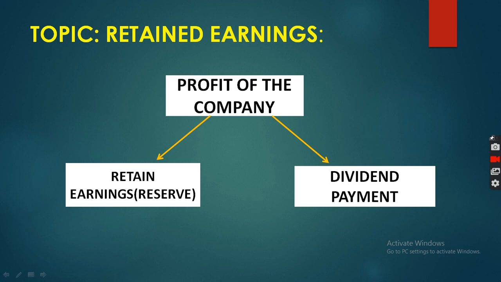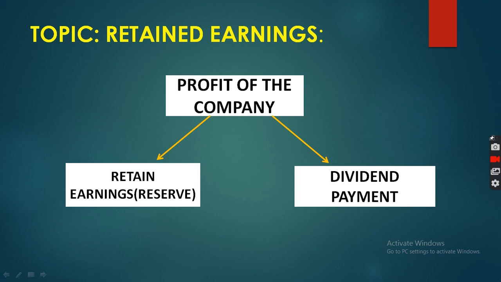Generally, whatever profit is earned by the company, that profit is divided into two parts. Clear? First, retained earning, and second, dividend payment. For example, if your retained earning ratio is 80%, it means your dividend payout ratio is 20%. Retained earning means the part of profit which is reinvested in business for future expansion, future diversification, future modernization. Retained earning is also known as ploughing back of profit, or you can say reserve and surplus.